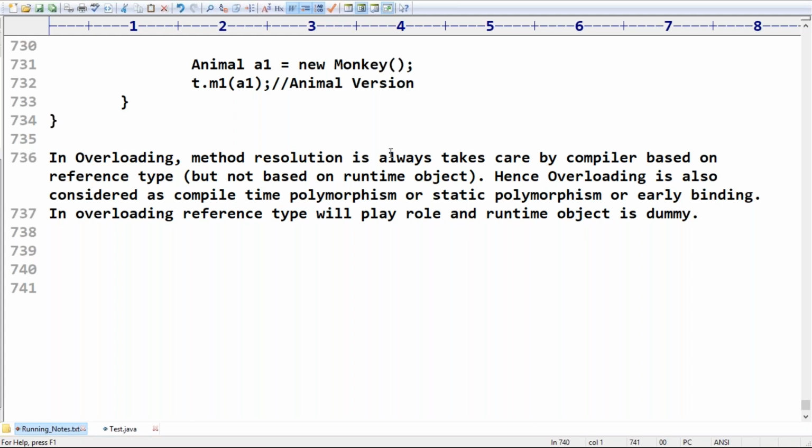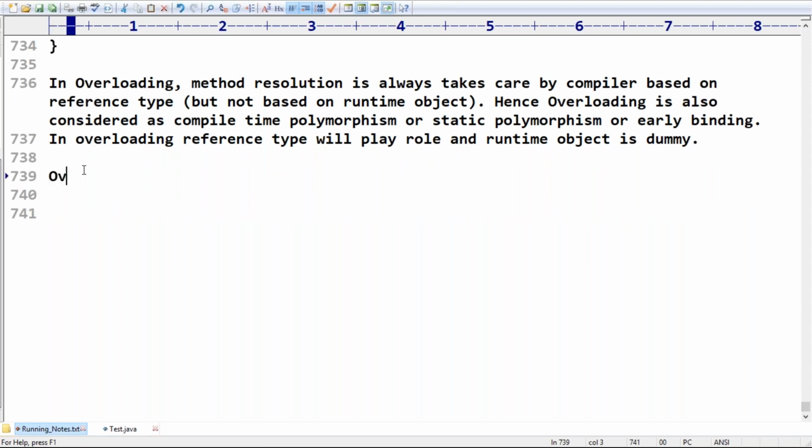Next, the next topic we have to talk about is overriding. Very, very important for the exam. Please make sure about overriding. Do you know whatever methods the parent has are by default available to the child through inheritance? Whatever methods the parent has are by default available to the child class through inheritance.